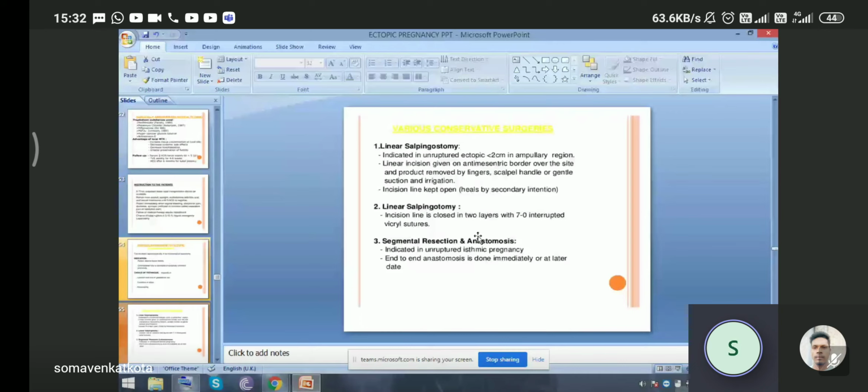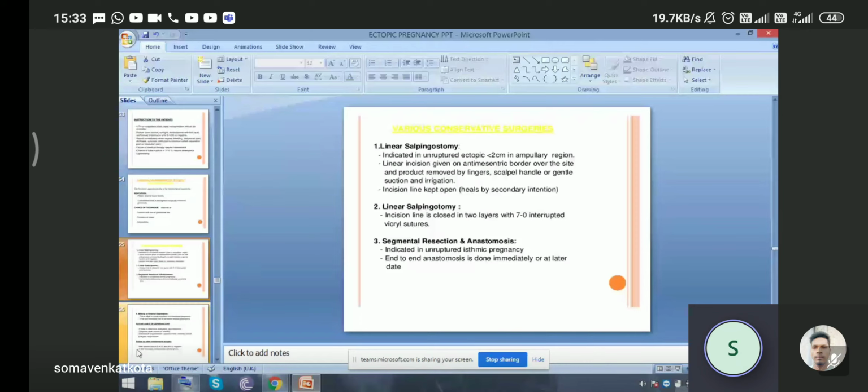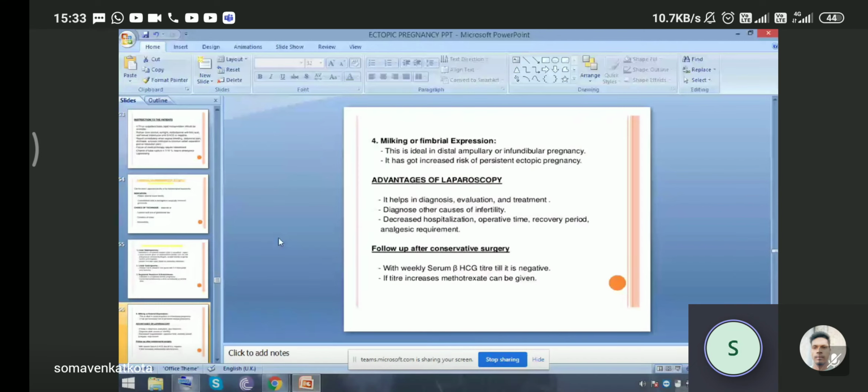Third one is segmental resection and anastomosis. It is indicated in unruptured isthmic pregnancy. End-to-end anastomosis is done immediately or at a later date. So these are the common conservative surgeries for ectopic pregnancy. Fourth one is milking or fimbrial expression. This is ideal in distal ampullary or infundibular pregnancy. It has an increased risk of persistent ectopic pregnancy.